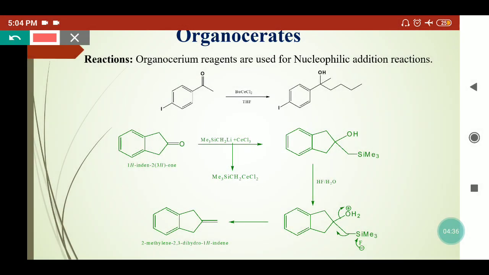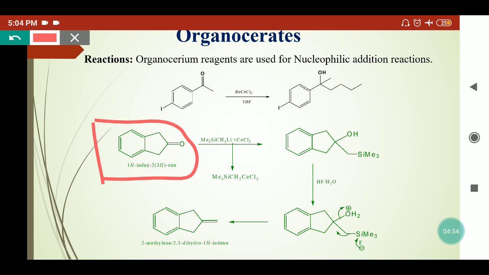These organocerates can also be used to react with cycloalkanone-type moieties. Here we have taken cyclopentanone. When we treat this with the organocerate compound, it can form the nucleophilic addition product.